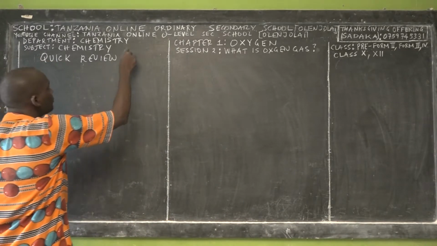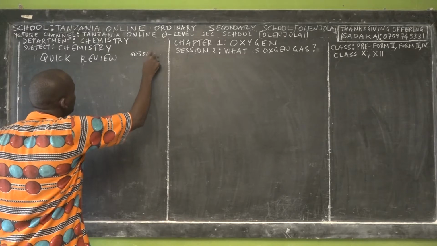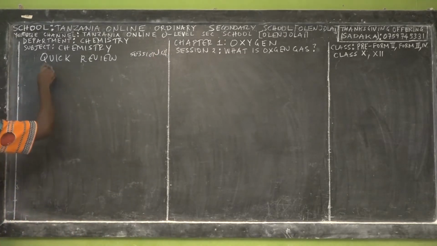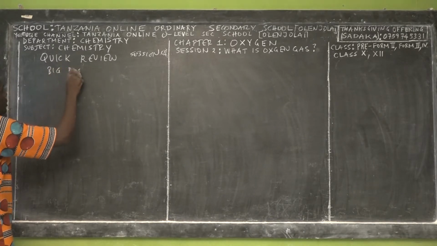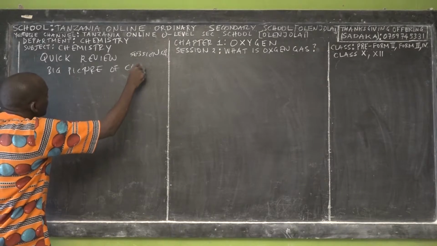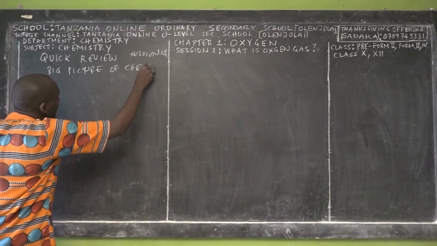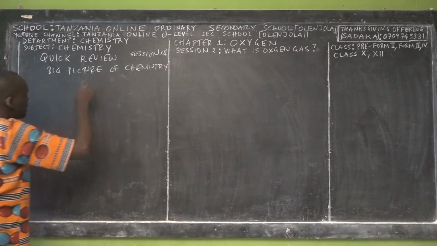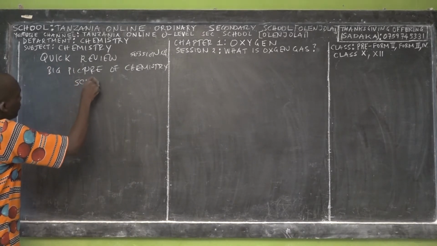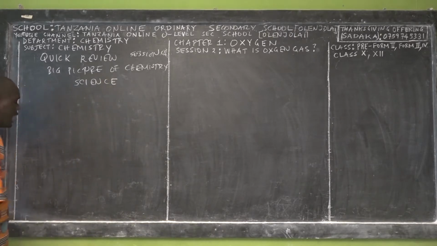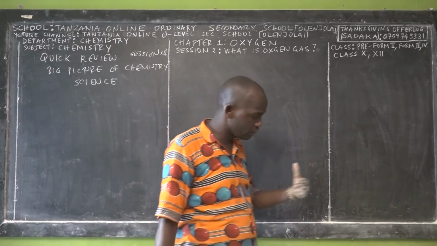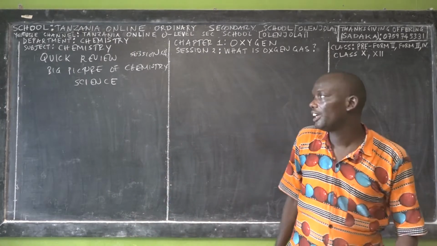So, a quick review of session 1. If you do remember, in session 1 I began with the big picture. Say big picture. So the big picture of chemistry first, because I remind my students where chemistry comes from. If we discuss chemistry itself without having the big picture in our mind, we find that chemistry always is our foray. So chemistry always becomes a new vocabulary, while chemistry should be a normal vocabulary.